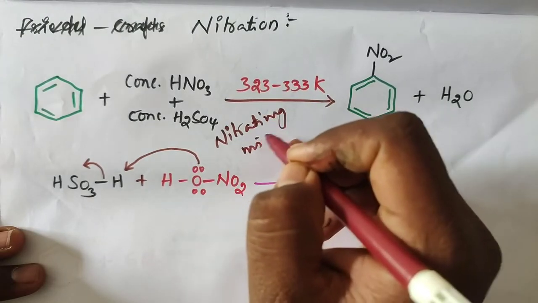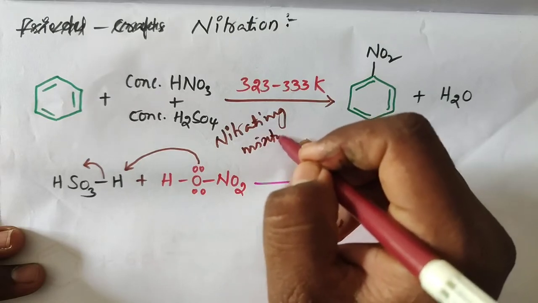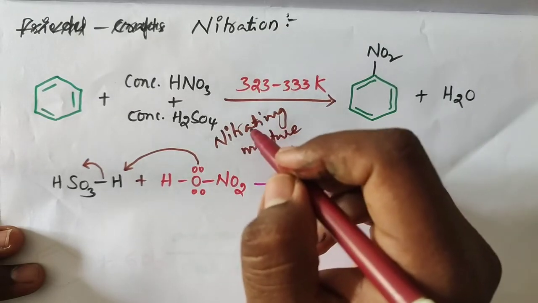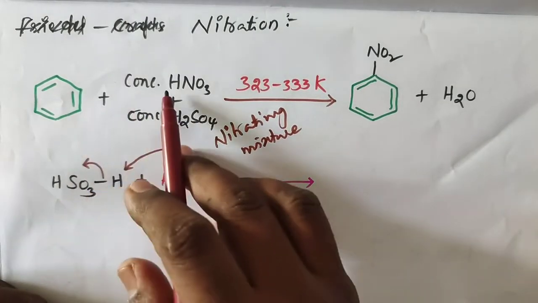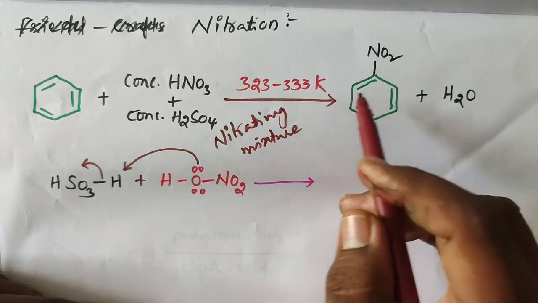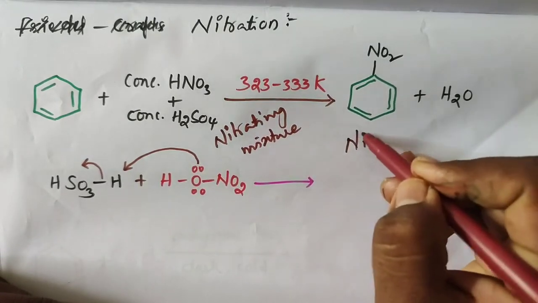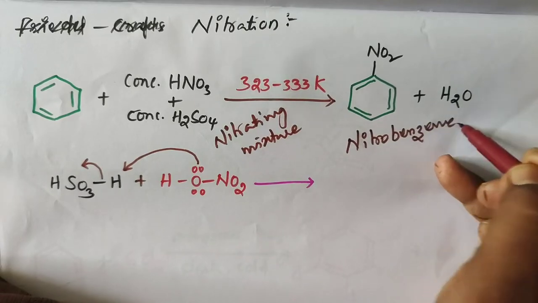What is the nitrating mixture? Concentrated HNO3 and concentrated H2SO4. We call this a nitrating mixture. Benzene heated with the nitrating mixture at 333 Kelvin temperature gives nitrobenzene as the product.